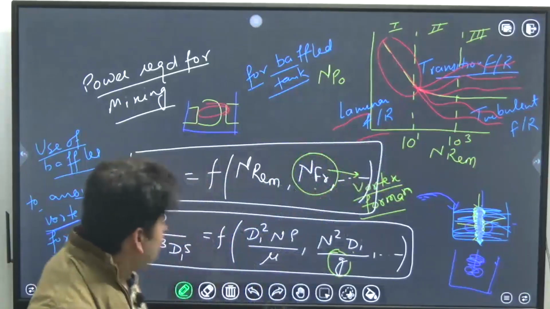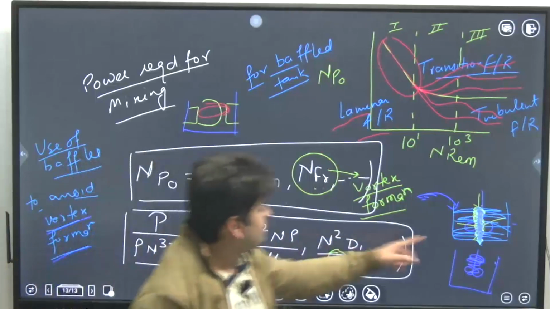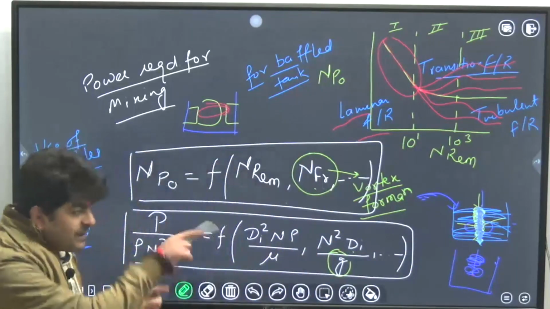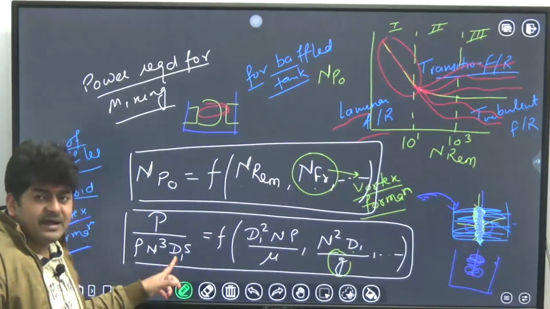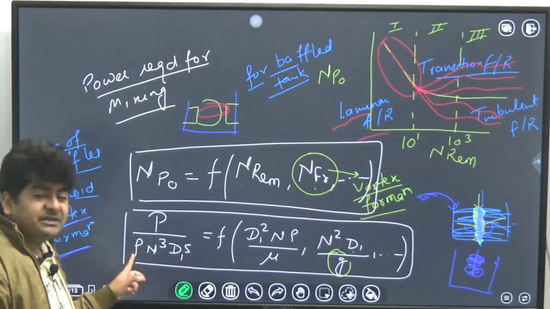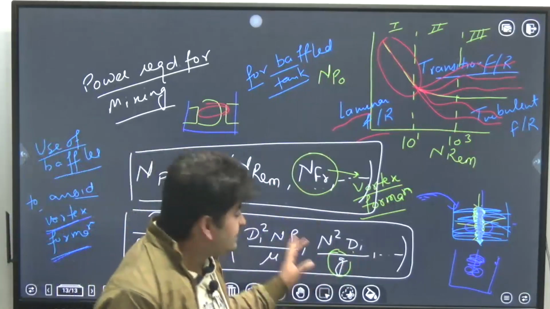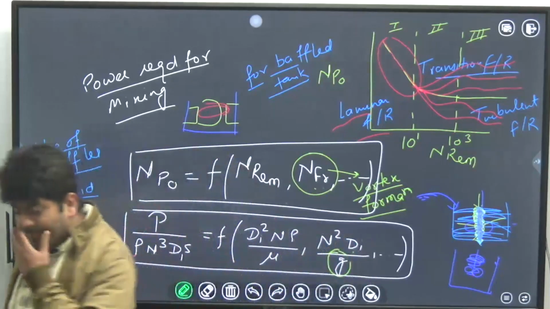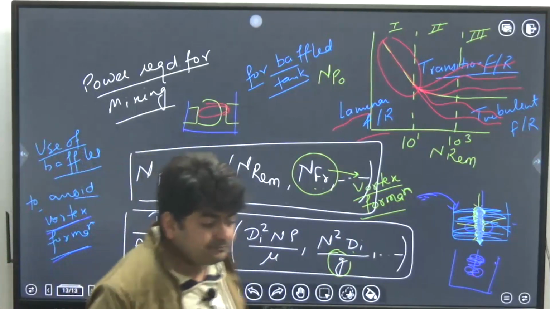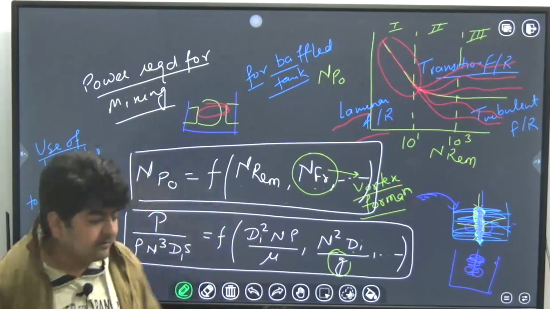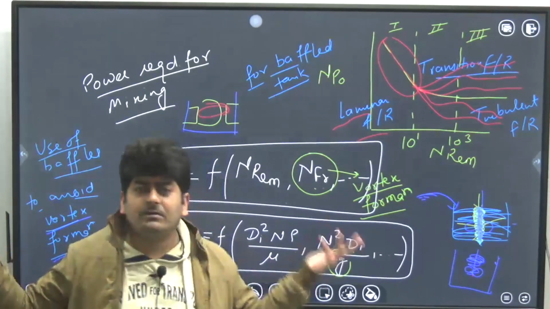Okay, this much part is clear, where Di is the impeller diameter, means diameter of this impeller blade, and n is the impeller speed in rps. Obviously, all these things are in SI units: impeller diameter, impeller speed in rps, density of mixture, viscosity of the mixture, power required for mixing. All these things are clear. Wonderful. So that's it. That's all about the mixing.